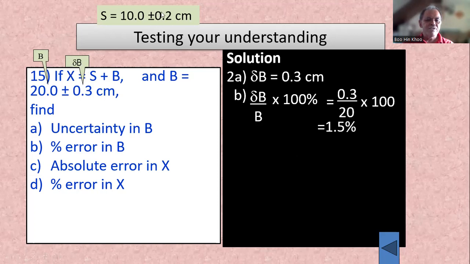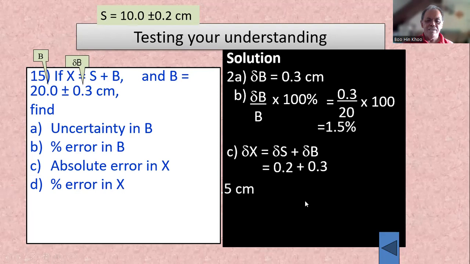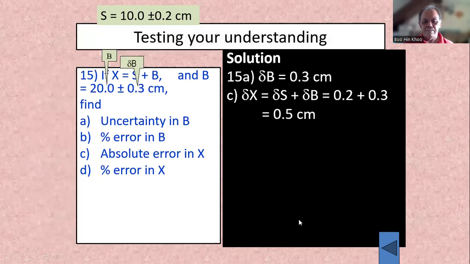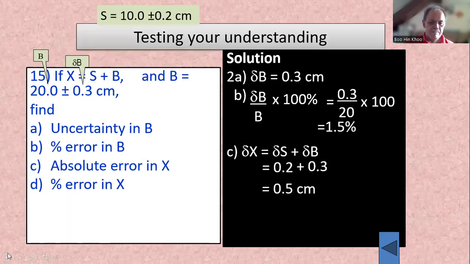You just add these two together, add the error when we take the sum. Okay, so it's 0.2 plus 0.3, 0.5 cm. Okay. Delta B, we have already calculated. Right? That's your delta X.